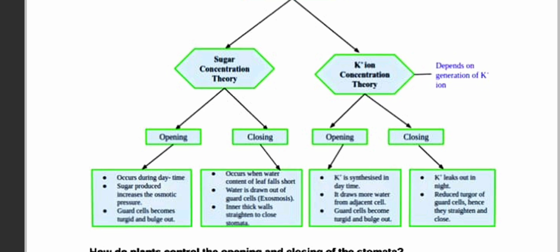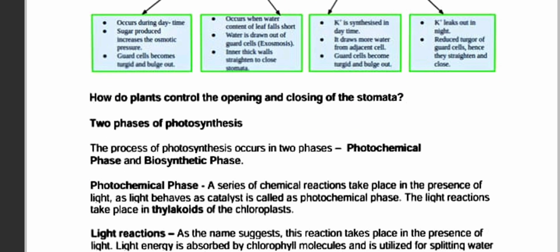And the K plus ion concept theory. Opening: K plus ion is synthesized in daytime. It draws more water from the adjacent cells. Guard cells become turgid and bulge out. K plus leaks out at night, reducing the turgor of the guard cells. Hence they straighten and close. Okay, how does the plant control opening and closing of stomata?